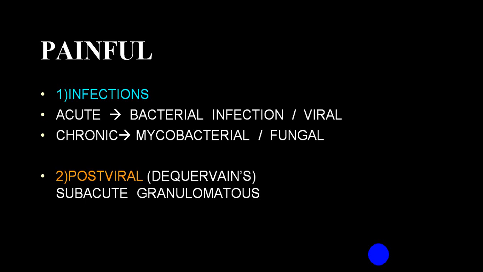And among the chronic, it is very common in an immunocompromised host, and the commonest organism is Mycobacterium. Second common is Pneumocystis carinii, and then come fungal infections. So the subacute granulomatous variety is also called the De Quervain variety, or we call it a post-viral variety. So the most common post-viral is De Quervain, or we call it the subacute granulomatous variety.